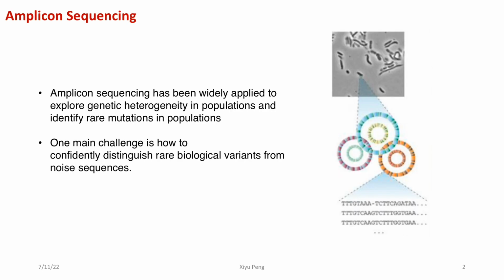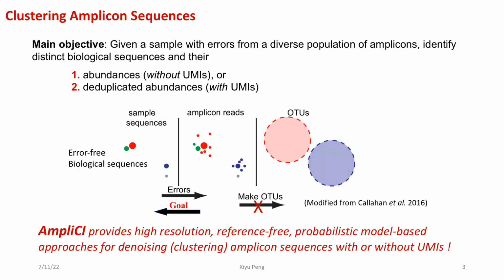Amplicon sequencing has been widely applied to explore genetic heterogeneity in populations and identify real mutations in populations, like microbial communities, viruses subpopulations, and cancer-driver genes. One main challenge is how to confidently distinguish real biological variants from noisy sequences. Here, I'm going to present an open-source software for clustering Amplicon sequences.